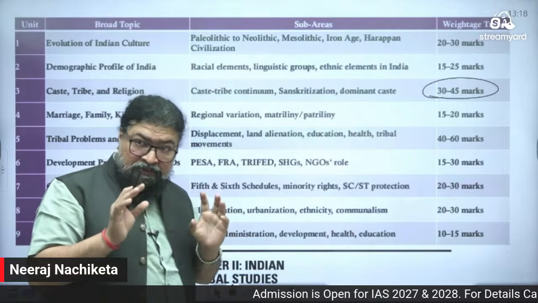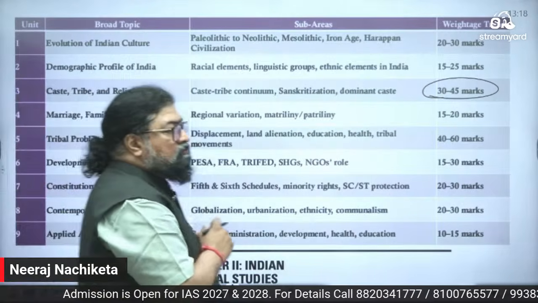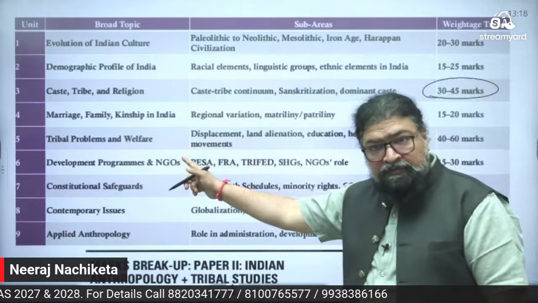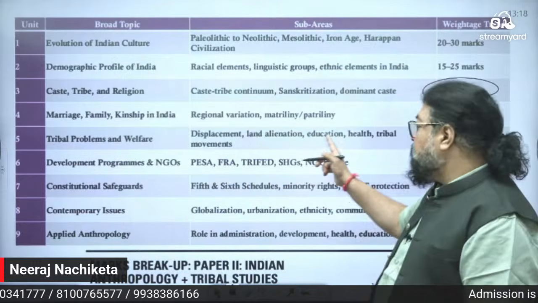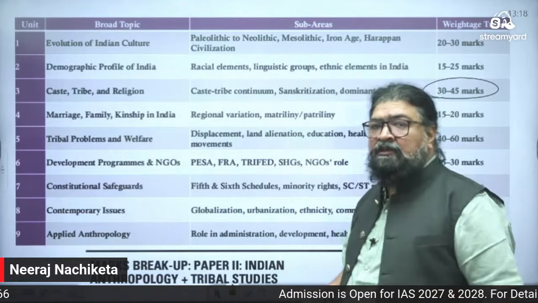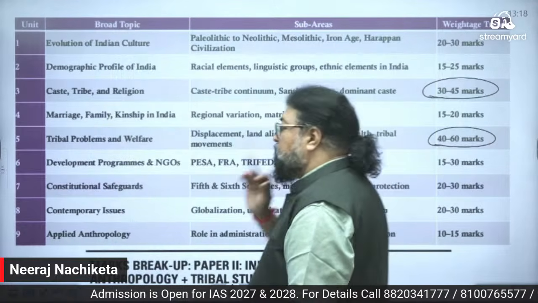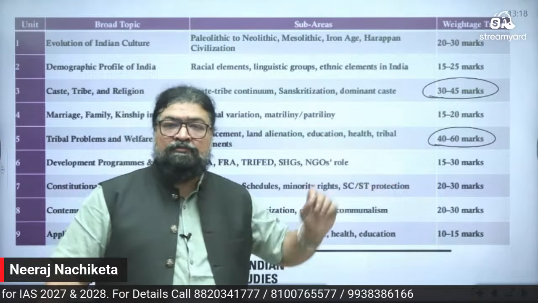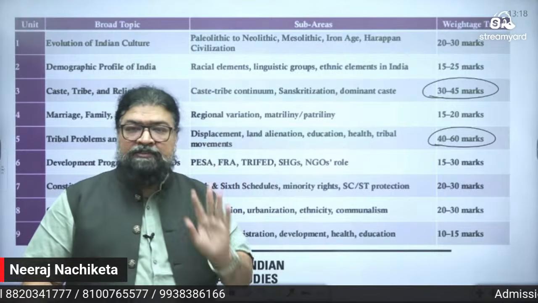Then, which is another dominant one, look at it: tribal problems and welfare. Every year, tribal problems and welfare, displacement, land alienation, right? Education problem, health problem, tribal movement, migration, right? Economic thing, 40 to 60 marks. Another dominant area of paper 2, tribal problems, tribal issues, 40 to 60 marks.